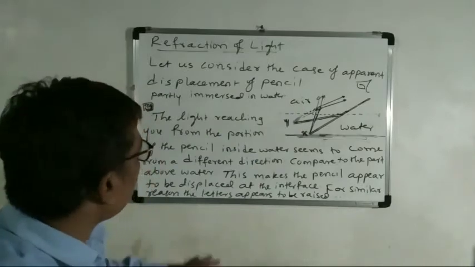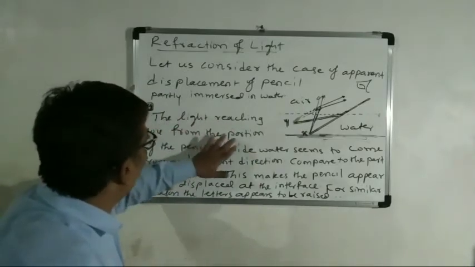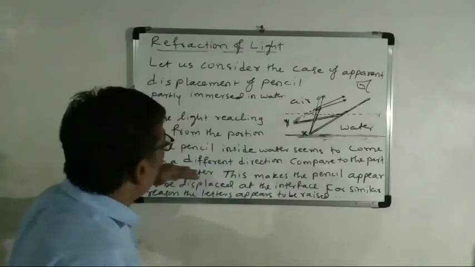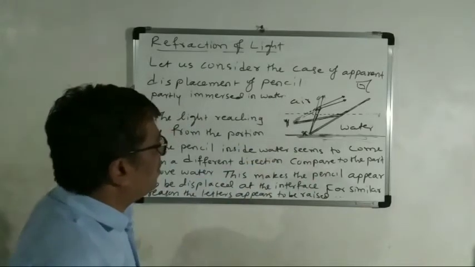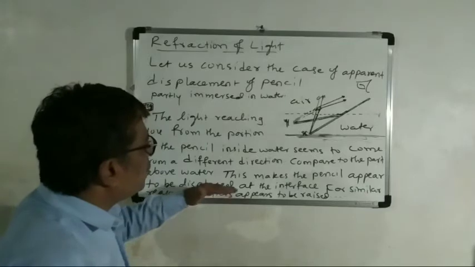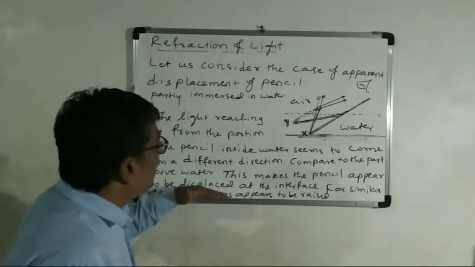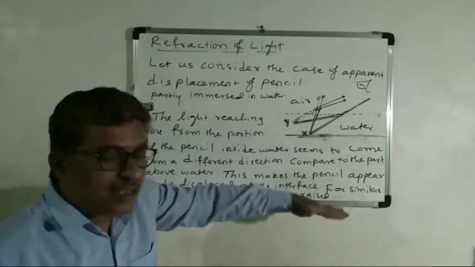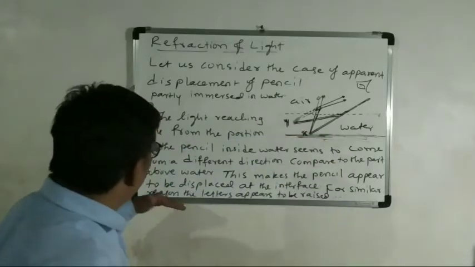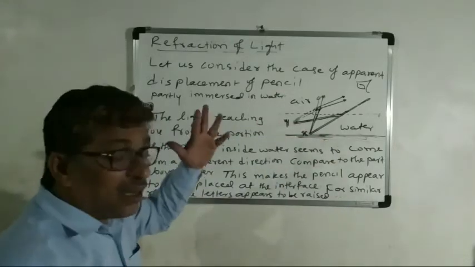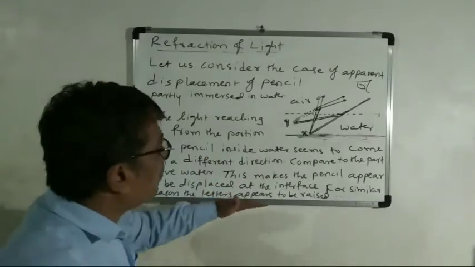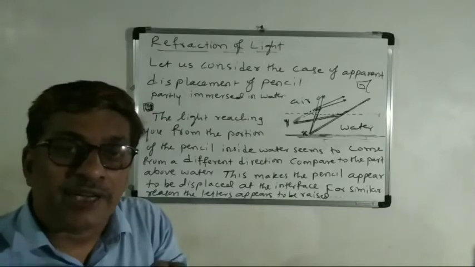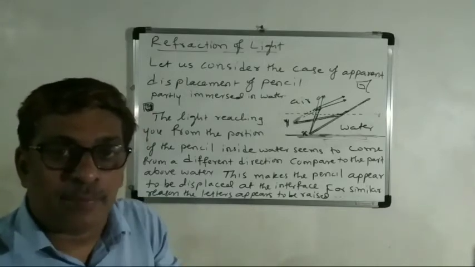See, the light reaching you from the portion of the pencil inside the water seems to come from a different direction. So this makes the pencil appear to be displaced at the interface. For a similar reason, the letters, in the example you saw earlier, appear to be raised when you are seeing through the rectangular glass slab.